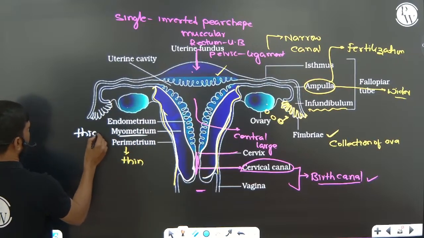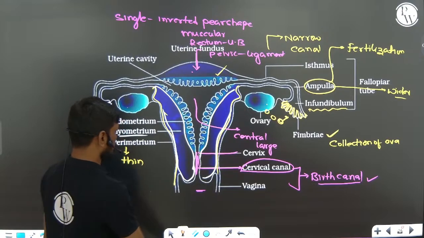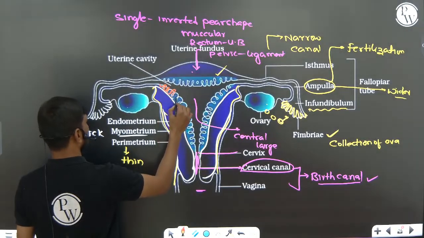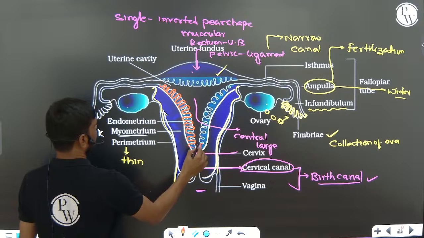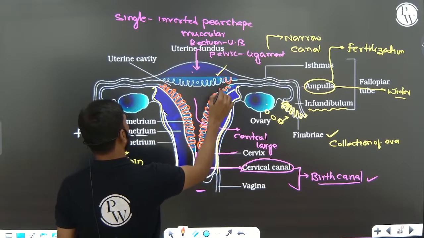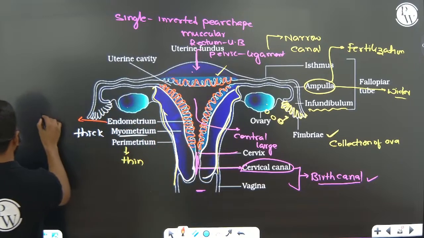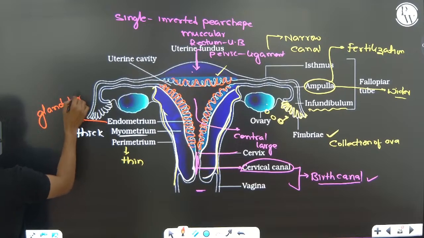Thick layer, myometrium. And the innermost layer, the glandular layer, with many foldings, is called the endometrium. Endometrium is glandular.